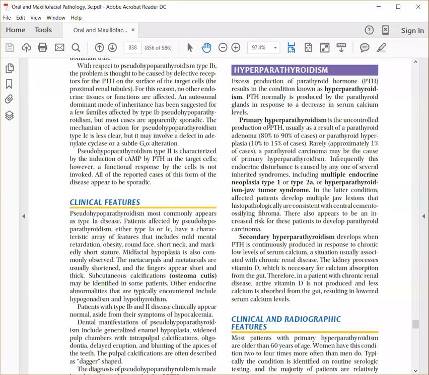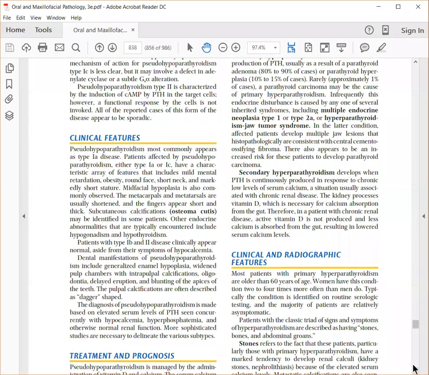In primary hyperparathyroidism, there is uncontrolled production of parathormone, whereas secondary happens when, due to low levels of serum calcium, PTH is continuously secreted. It usually happens in chronic renal disease. In chronic renal disease, vitamin D is not secreted, so the calcium level starts falling, and the parathormone starts secreting, which removes calcium from the bone and sends it into circulation to maintain a balance, leading to large bone cavities, which is called a Brown's tumor.